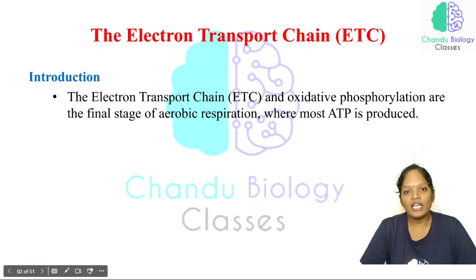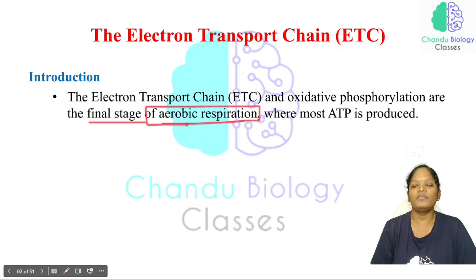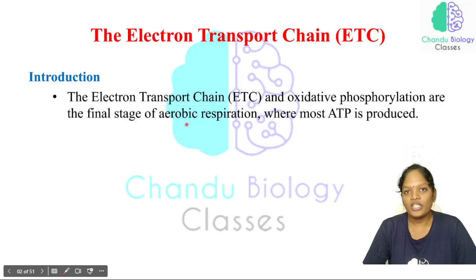Electron transport chain. As the name suggests, electron plays an important role, and the electron is transported in a chain reaction. That's why the name electron transport chain. The electron transport chain and oxidative phosphorylation are the final stage of aerobic respiration.